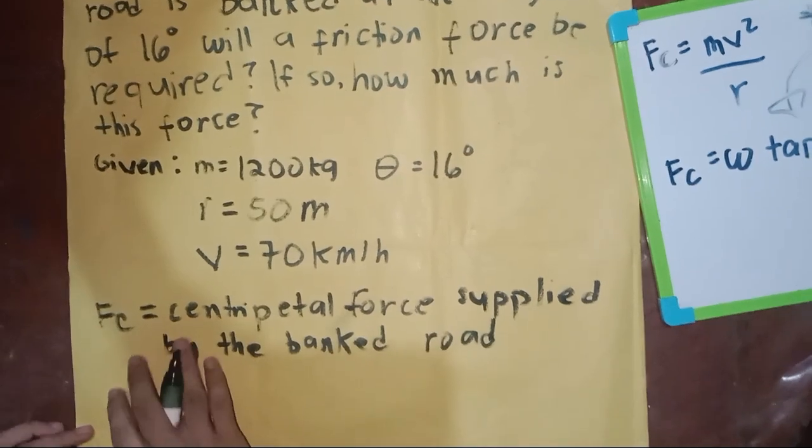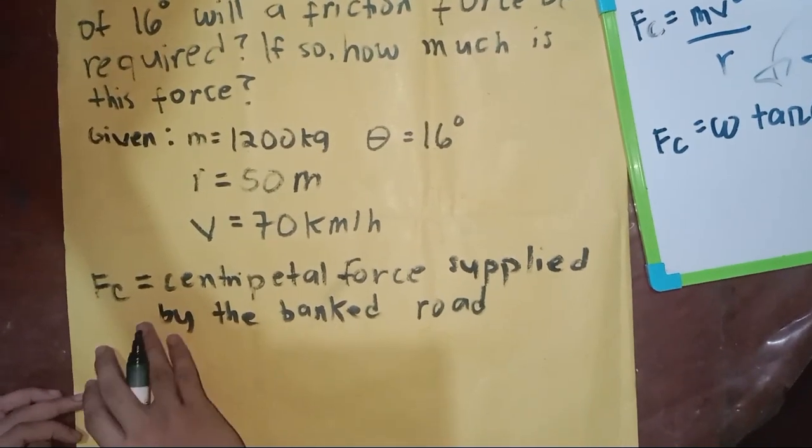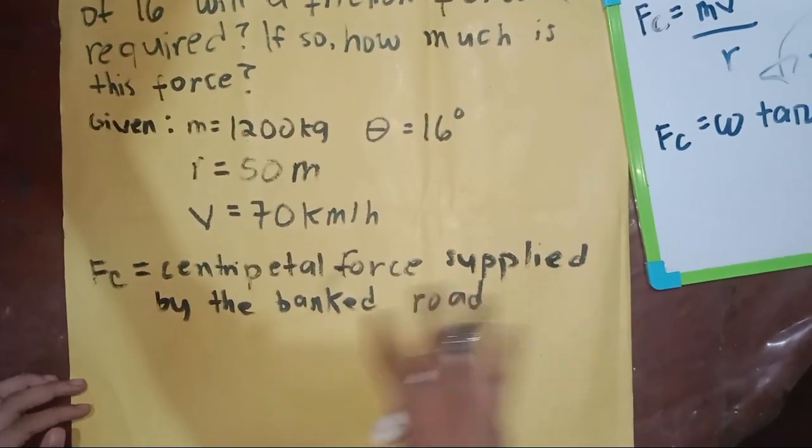So this is the first centripetal force that we need to find: the centripetal force supplied by the banked road.